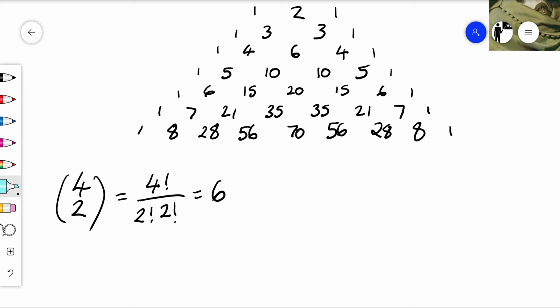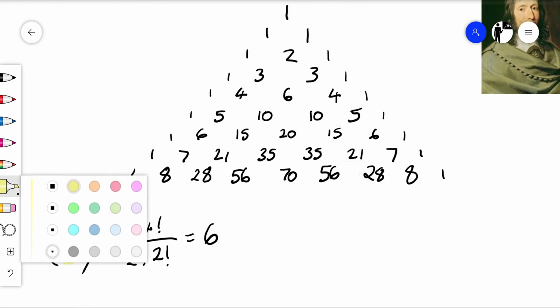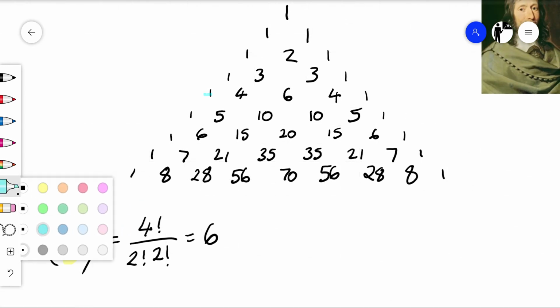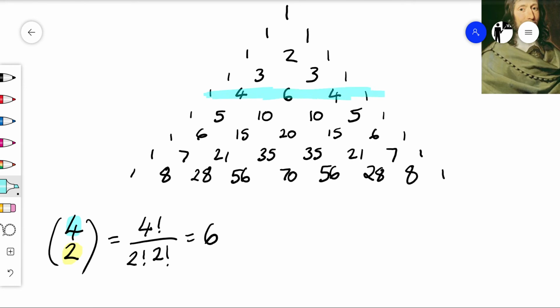But what's really cool about this is, this is the number of objects, and that's the number of things that we want to choose from said number. So if we look at this 4, the number of objects, if we go to the 4th row of Pascal's triangle, and then move to the second item within Pascal's triangle.